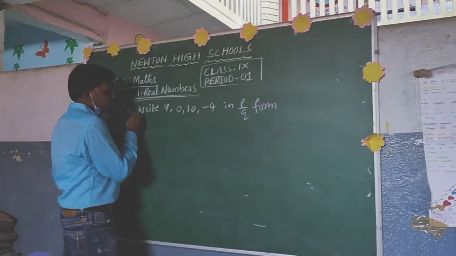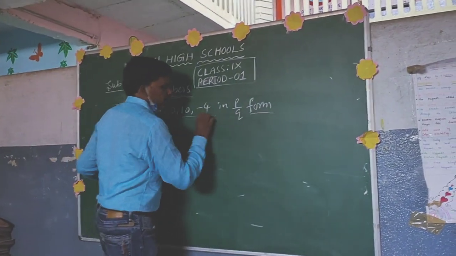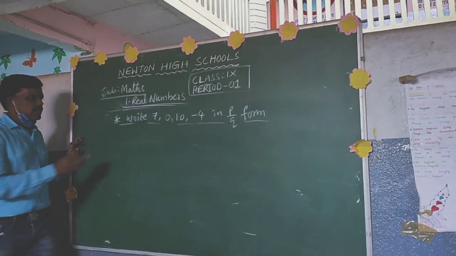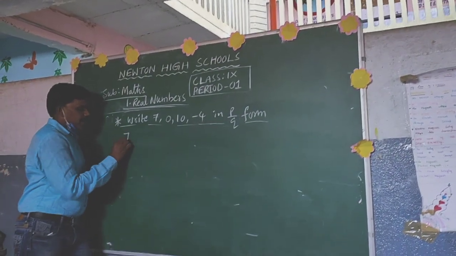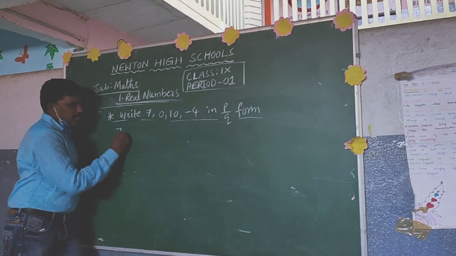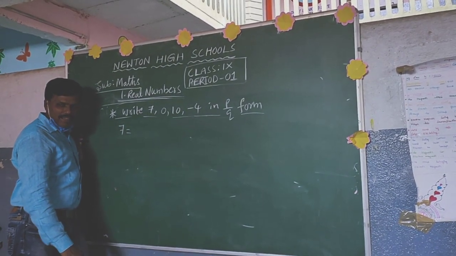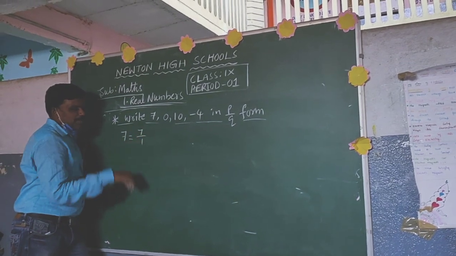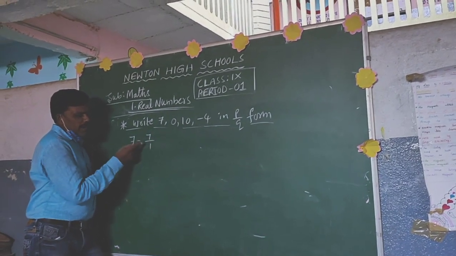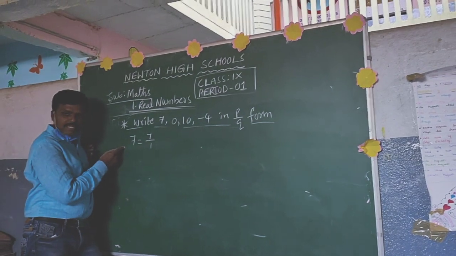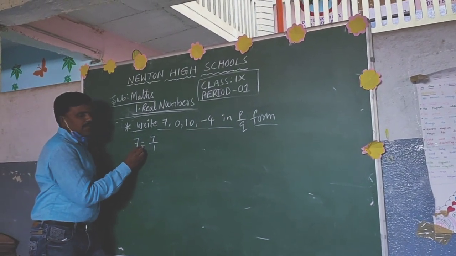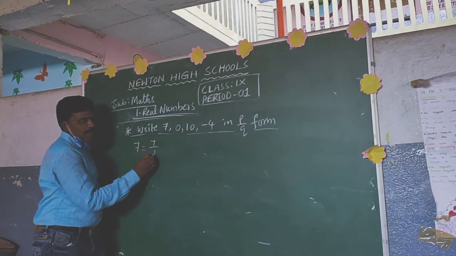We have to write these numbers in p by q form. How to write? Just now I explained to you. For example, I will take 7. Is 7 possible to write in the form of p by q or not? How to write that one? Yes, 7 by 1. When you divide 7 by 1, again we get 7. So 7 is possible to write in the form of p by q, that is 7 by 1.